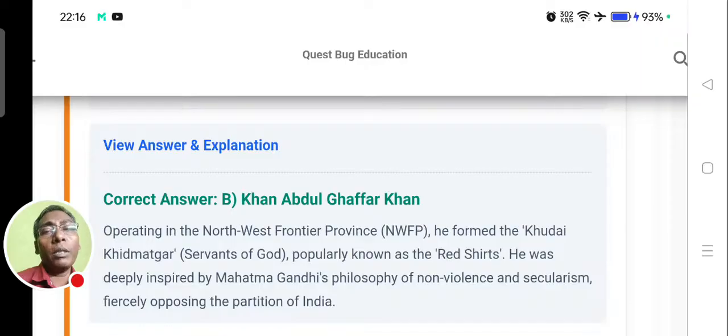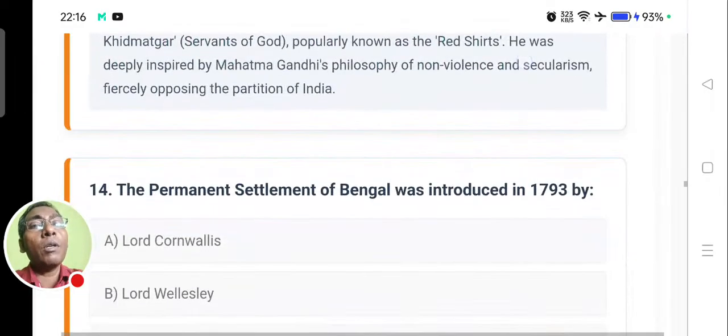So other questions can also be raised from here. What does Khudai Khidmatgar stand for, or what is the other name for Khudai Khidmatgar? It is the Red Shirts. He was deeply inspired by Mahatma Gandhi's philosophy of non-violence and secularism, fiercely opposing the partition of India. So Khan Abdul Ghaffar Khan was leading from the Northwestern Frontier.